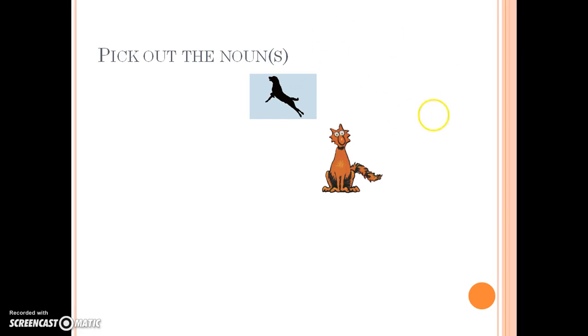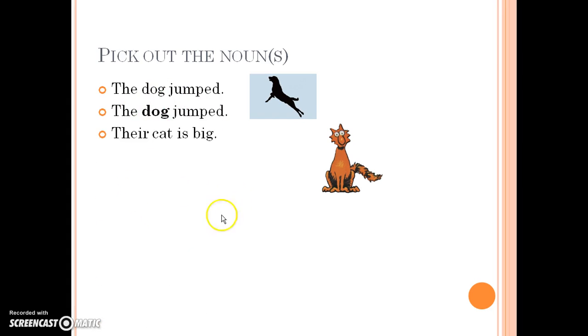So together, we're going to pick out the nouns in the sentences. So the dog jumped. At this time, students would have time to think about the word and the noun and figure out what it is. So we have the dog jumped. Well, jumped is a verb. It is an action, so that is not a noun. Dog is the noun. It is an animal, which is a person noun. So the dog jumped. We have dog.